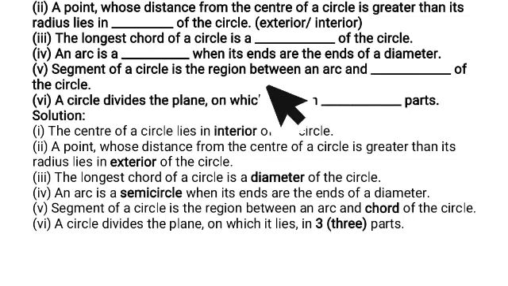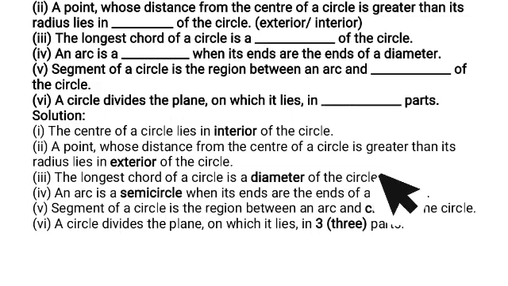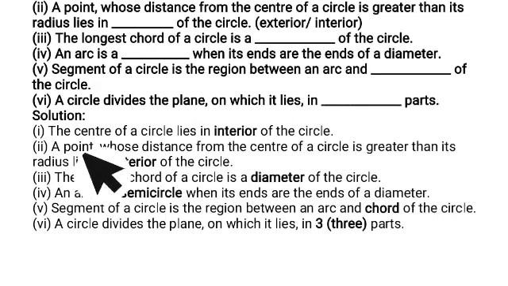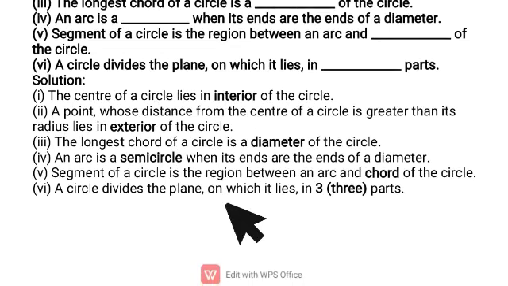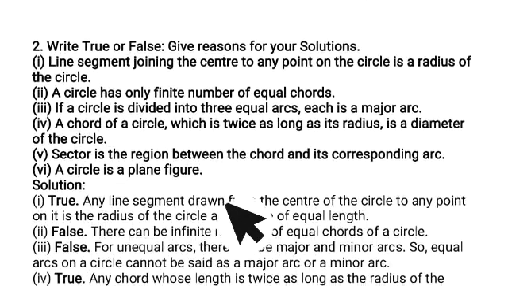Segment of a circle is the region between an arc and a chord of a circle. A circle divides the plane on which it lies in three parts. Which are the three parts? Interior of the circle, exterior of the circle, and the circle itself.